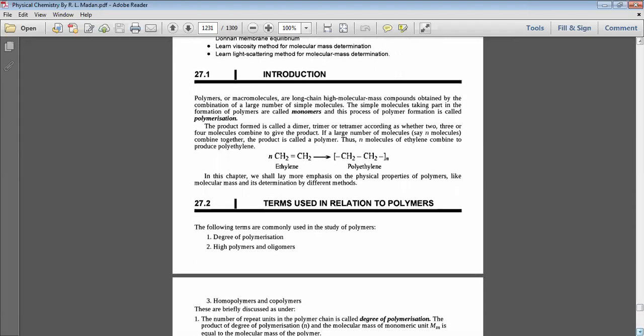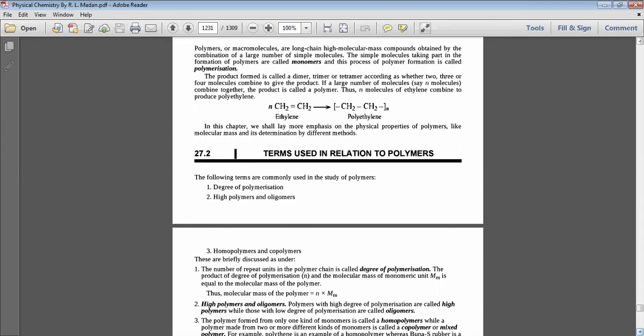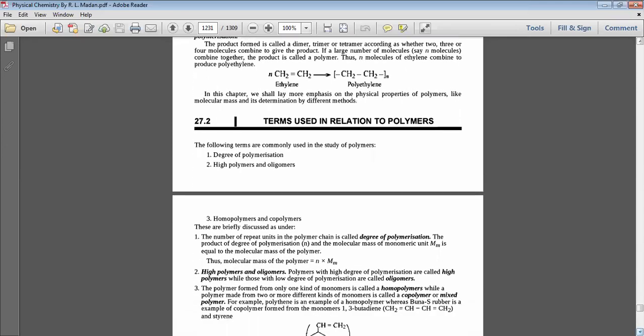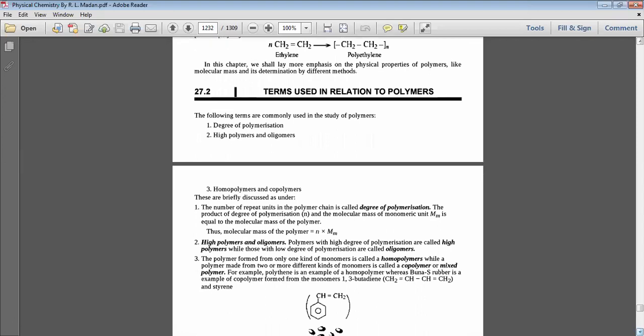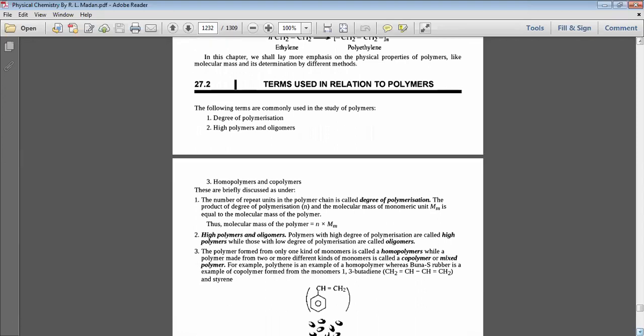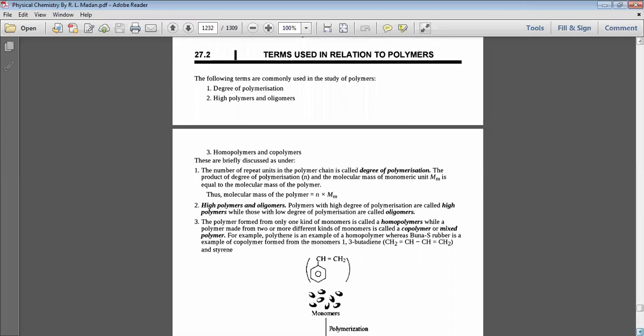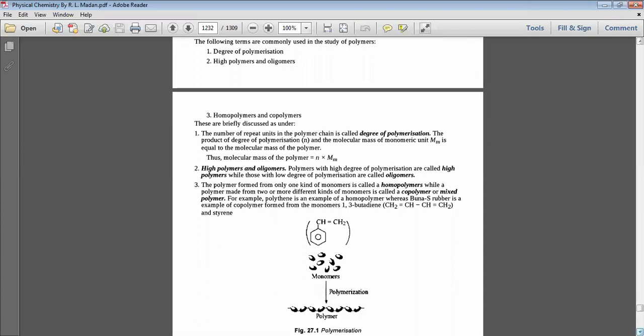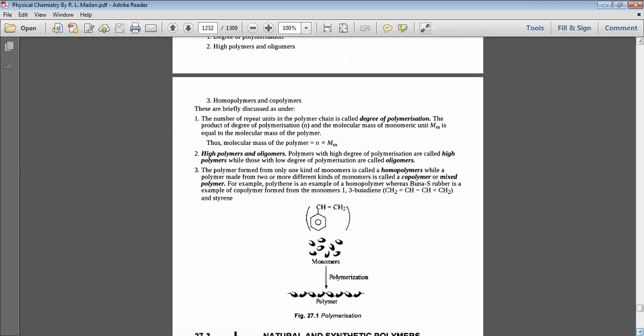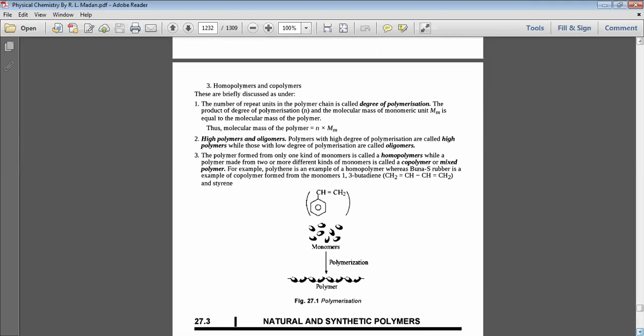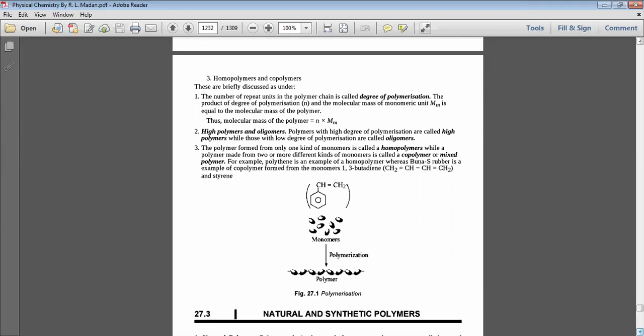In this chapter, I will discuss degree of polymerization, high polymer and oligomer. The number of repeating units in the polymer chain is called the degree of polymerization.